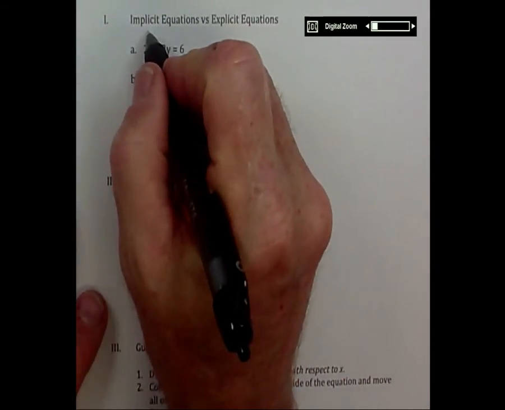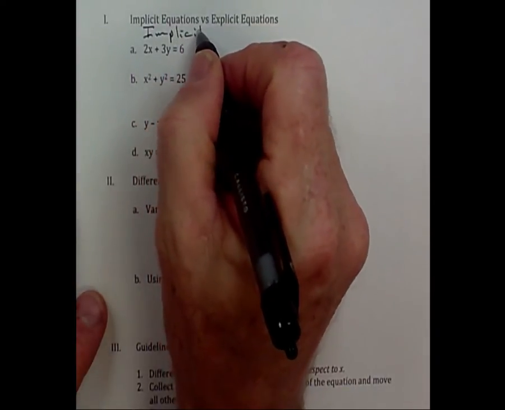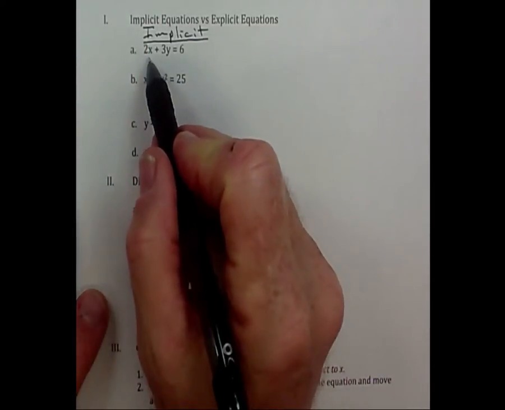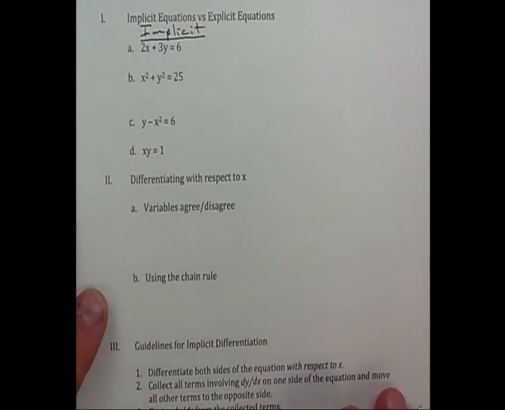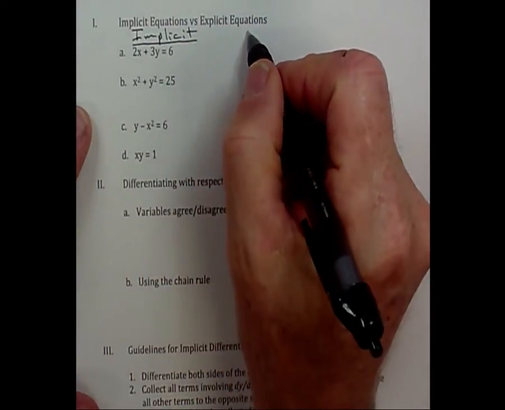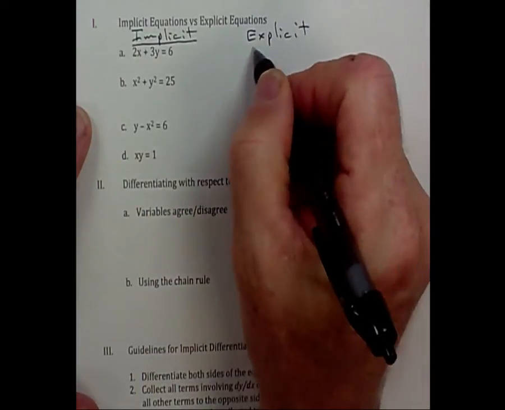Okay, all of these right here are implicit equations. You know they're implicit when x and y are on the same side, or another way to know is that y is not by itself, or x is not by itself. So what I'm going to do is rewrite these so they are explicit. That means I am going to get y by itself.